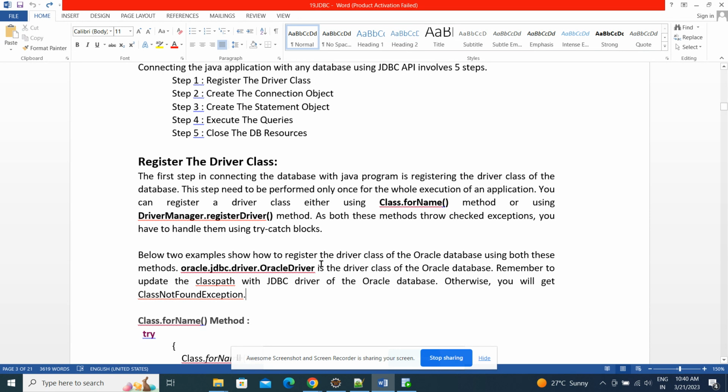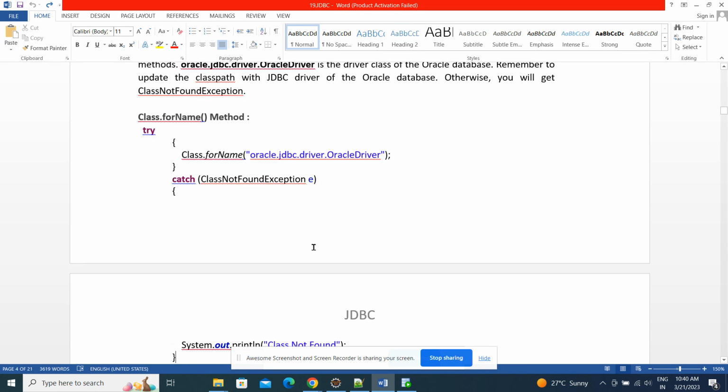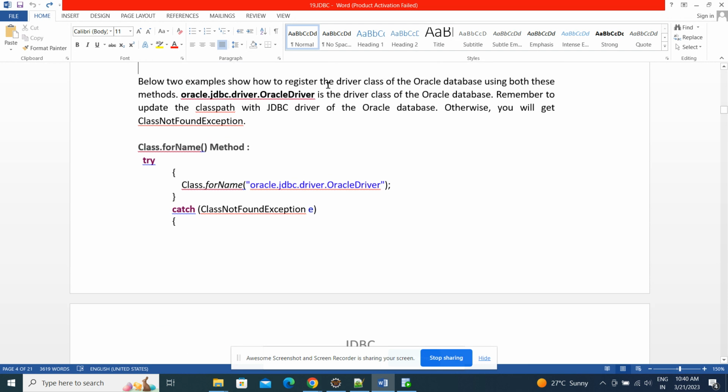Below there is an example, let me go for that. The two examples show how to register the driver class of Oracle database using both these methods. We definitely need this driver class, guys. Where is it available? It is available in the Oracle JDBC driver.